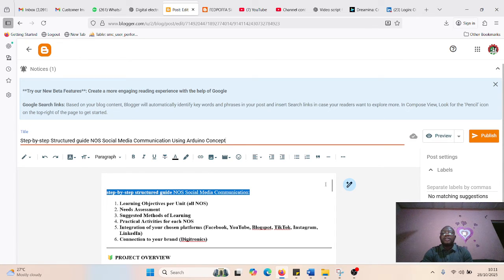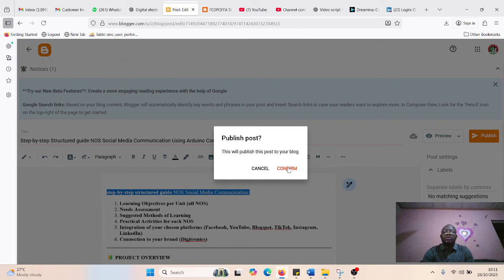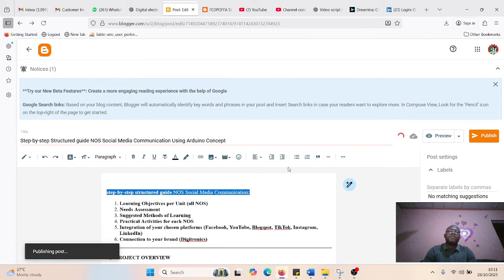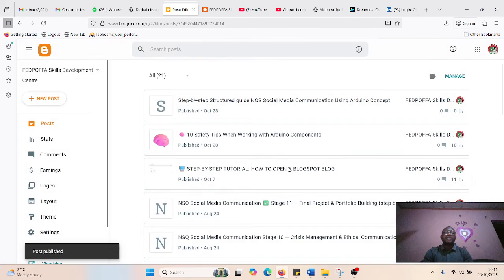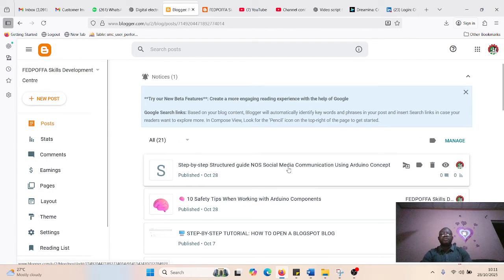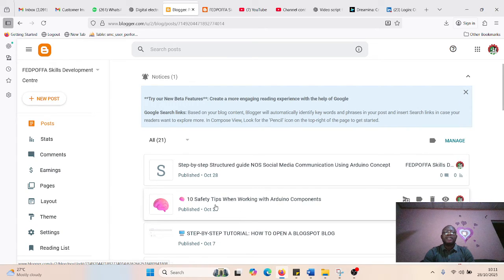Then next thing is to what? Post. So this is what I've been asking you to do since yesterday. Once you finish your work plan, let it be the first thing to post. The next post should be what? 10 safety tips when working with, you put your own concept there. So I've posted step by step, if you have completed this assignment step by step, that is your working plan.